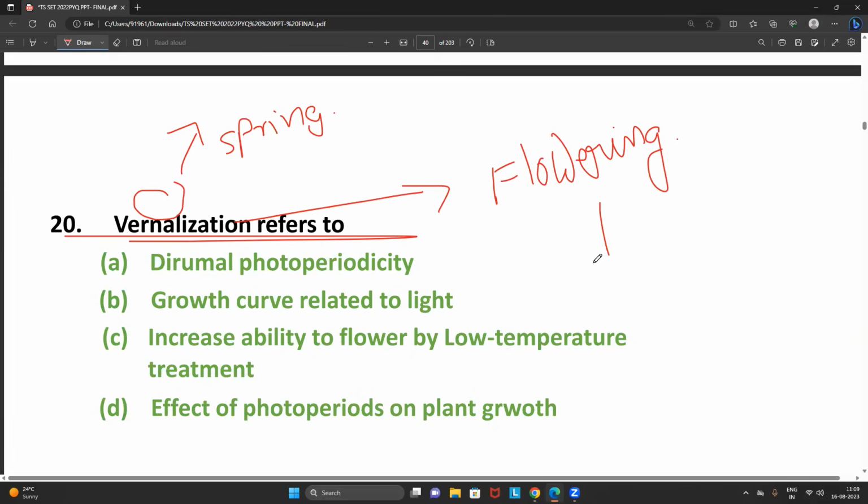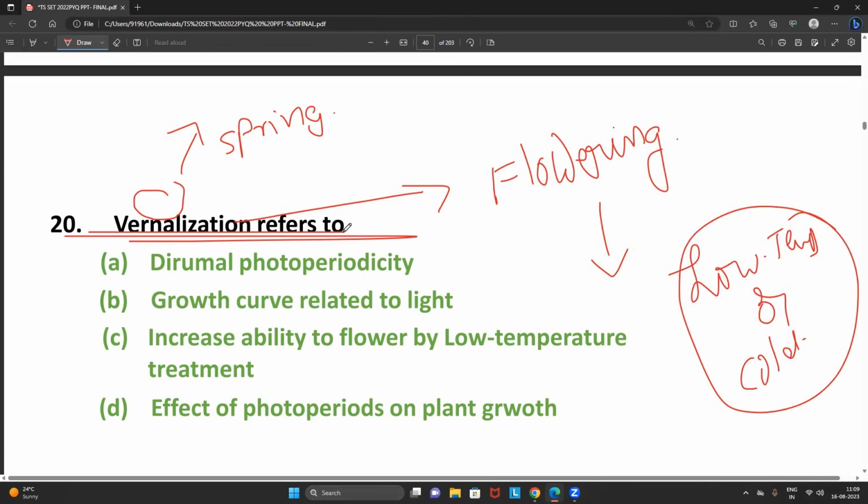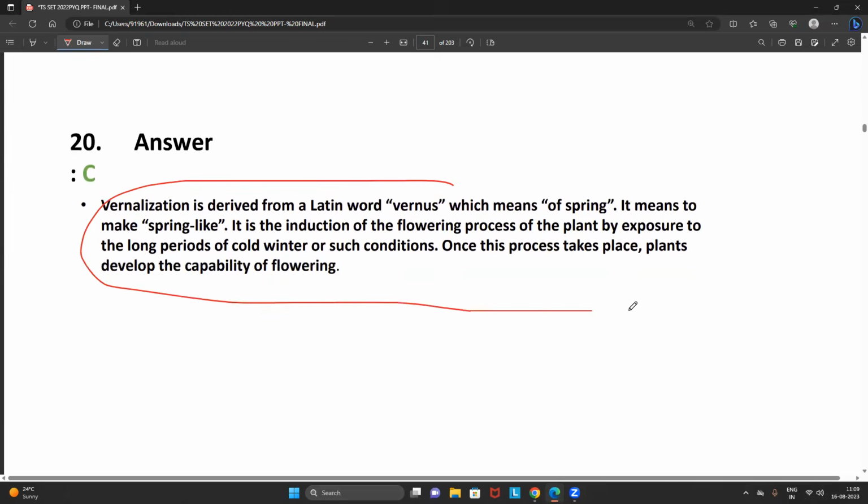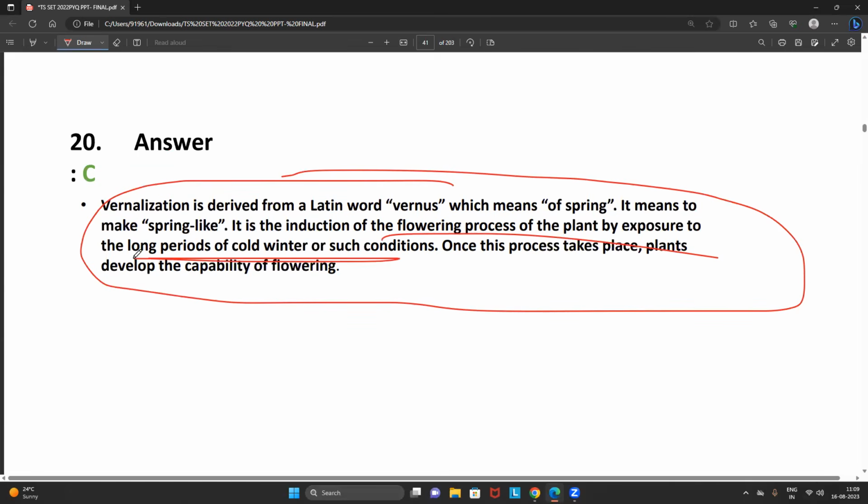How? By exposing the plant to lower or cold temperature for a long period of time. That is what exactly we call vernalization. Increase the ability of flowering by exposing to long periods of cold winter. Always remember that particular point.